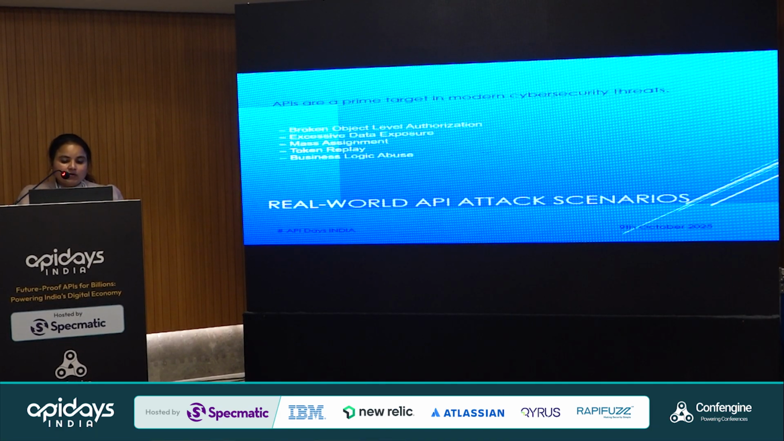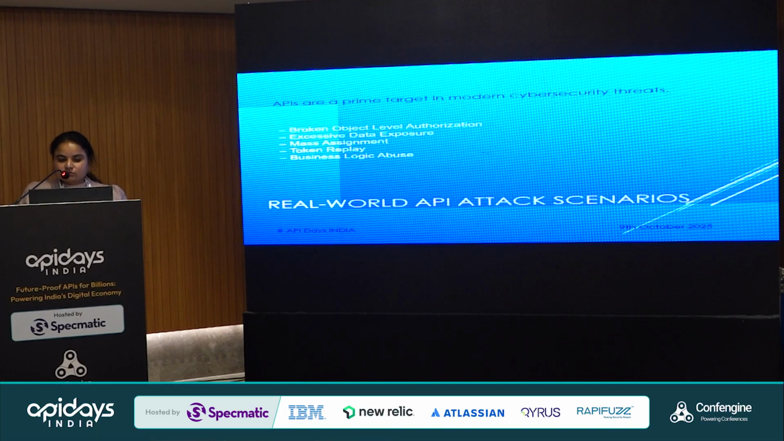So these are real-world API attack scenarios. Nowadays APIs are a prime target of modern cybersecurity threats. The first is BOLA, broken object level authorization, then excessive data exposure, mass assignment, token replay, and business logic abuse. These are the things we should focus on before the API is built. Developers should focus on them, and on the testing side they should make sure, as defenders, that these are tested and properly validated. Only then should we merge our code to production.